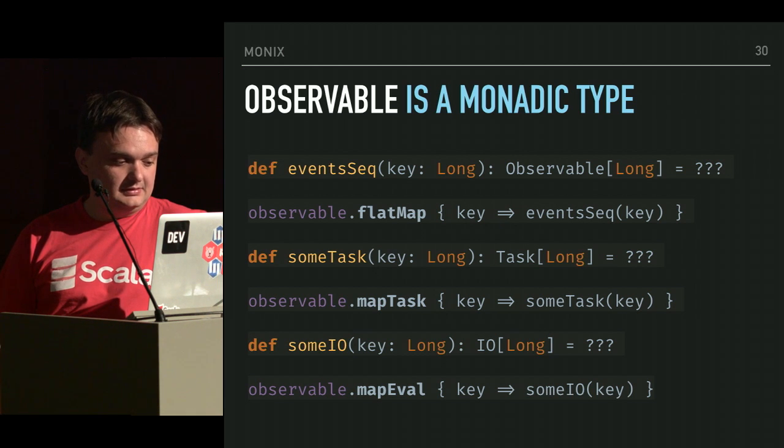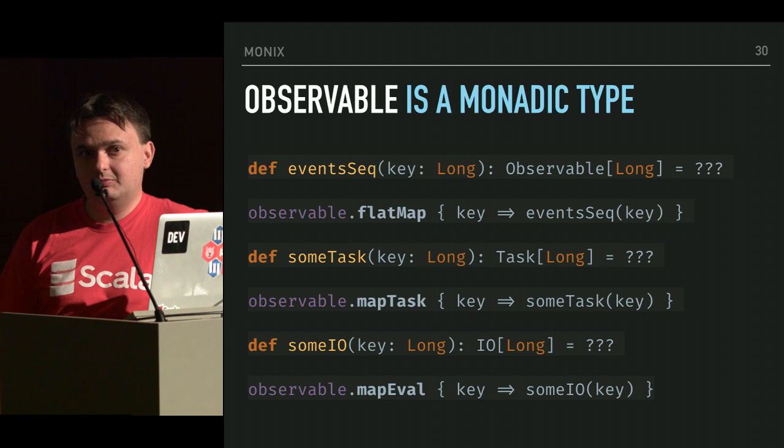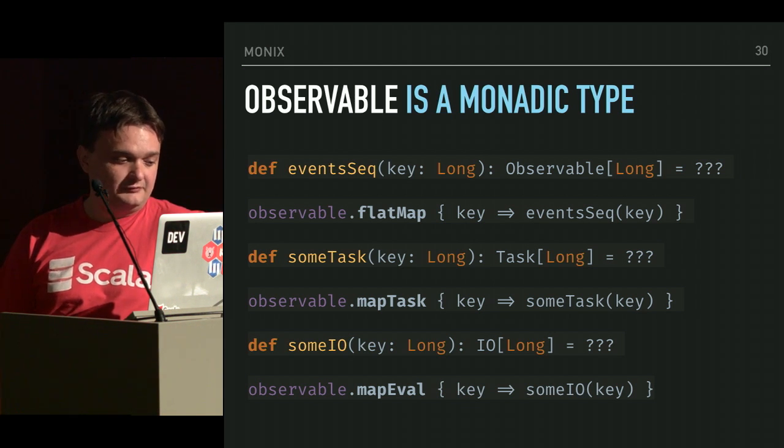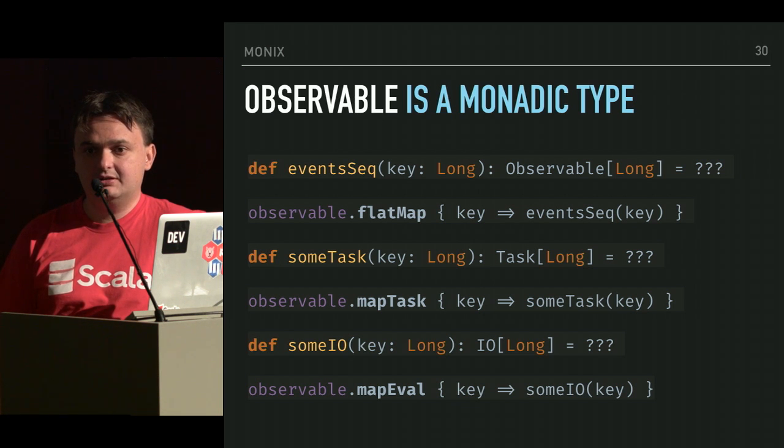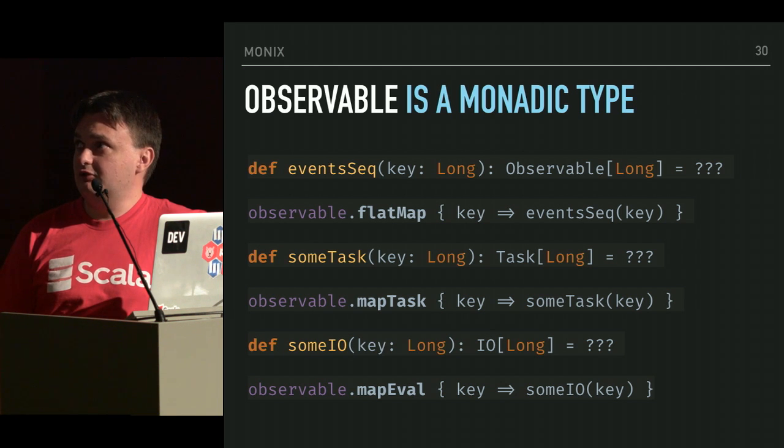And what would we be without claiming that observable is a monadic type? It is. It implements a very safe flatMap that does back pressure. It's not an alias to mergeMap, so this is the concatMap. It's lawful, it's back pressured, and it has versions like mapTask or mapEval coming from the deep integration that we now have with type level cats.